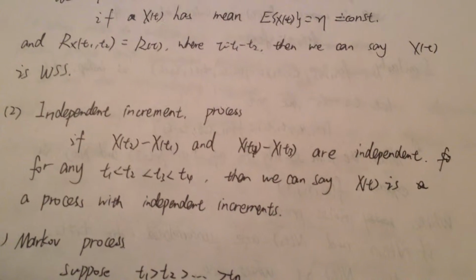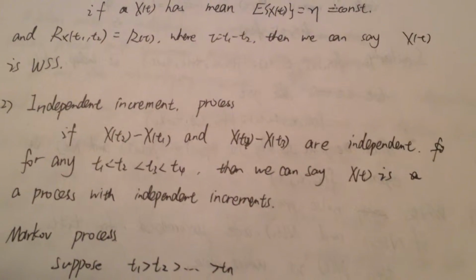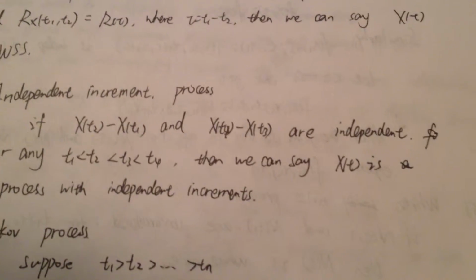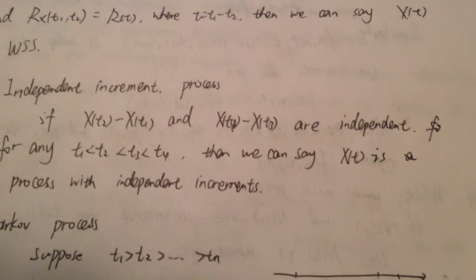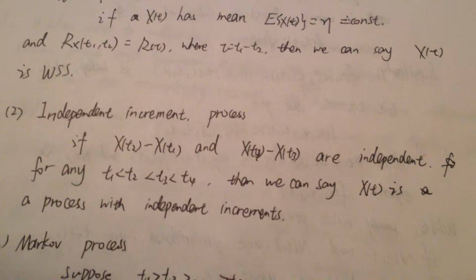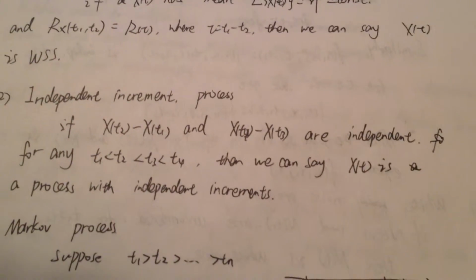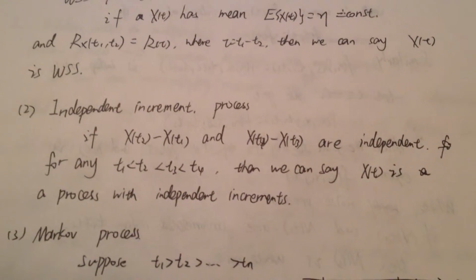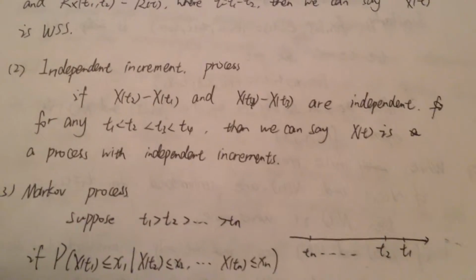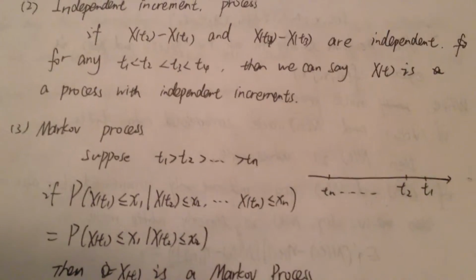The definition is if x of t2 minus x of t1 and x of t4 minus x of t3 are independent for any t1 less than t2 less than t3 less than t4, then we can say that x of t is a process with independent increments. The third is Markov process.